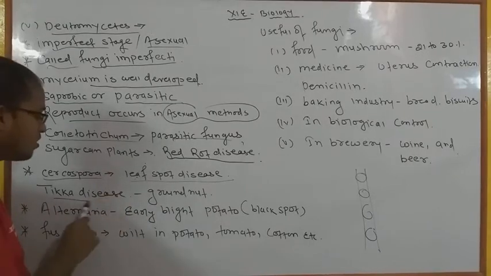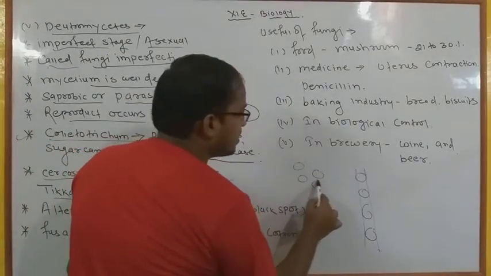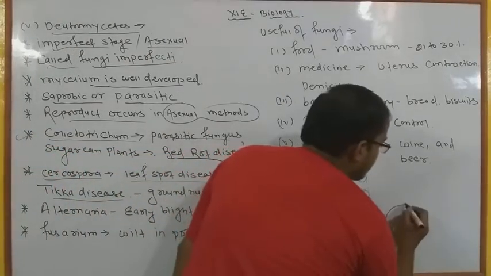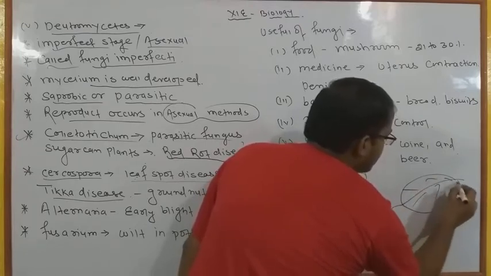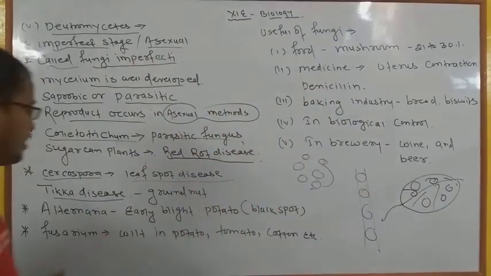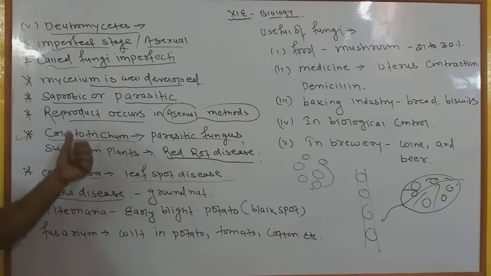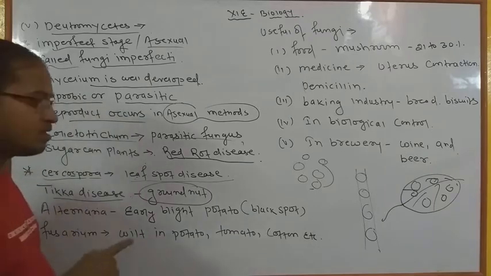Generally it is also called as टिक्का disease. क्यों? Why? यहाँ पे टिक्का जैसे substance बनने लगते हैं, that is called टिक्का disease. Generally appears on the plants. Okay, suppose this is the leaf, and here it is the midrib, so here spotted like structures are found, that is called tikka disease, and it is done by the Cercospora. This is another major group of Deuteromycetes, and generally it is done in groundnut plant में सबसे ज्यादा अफेक्ट